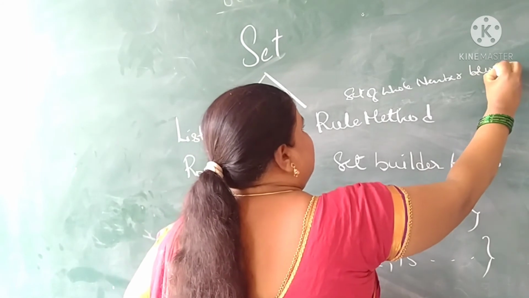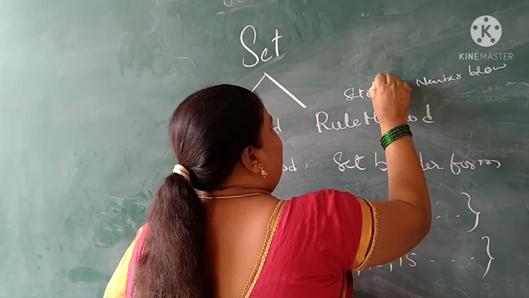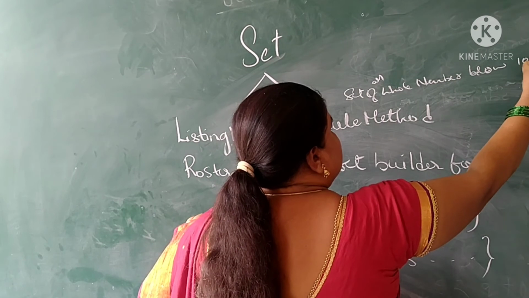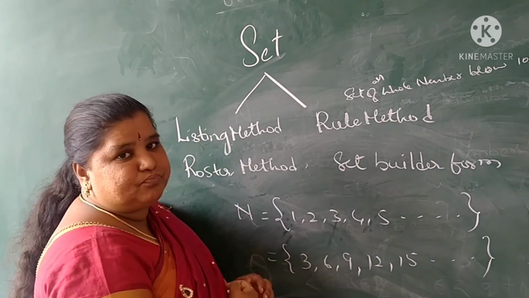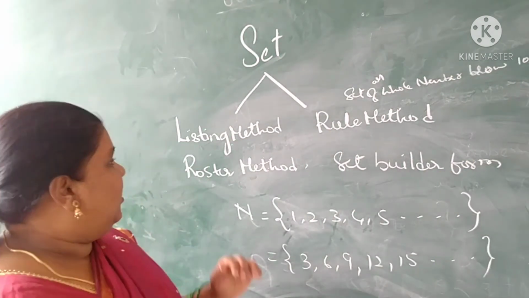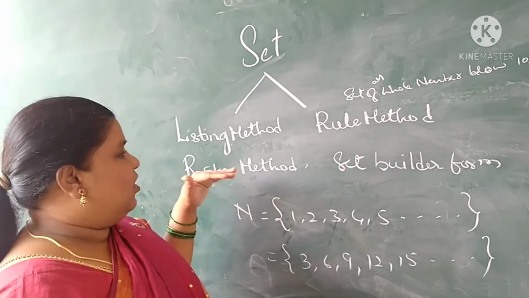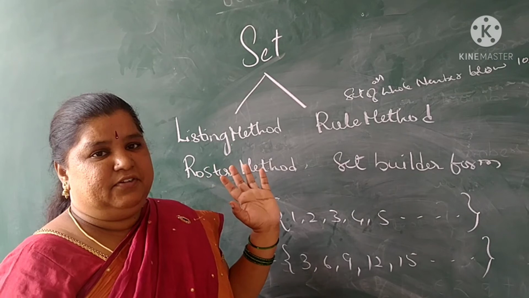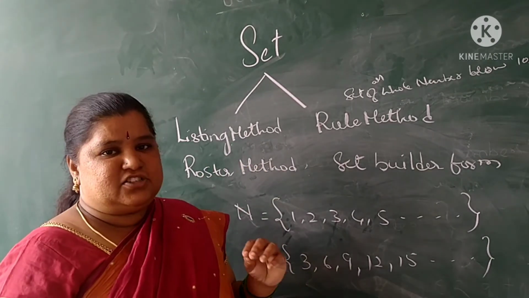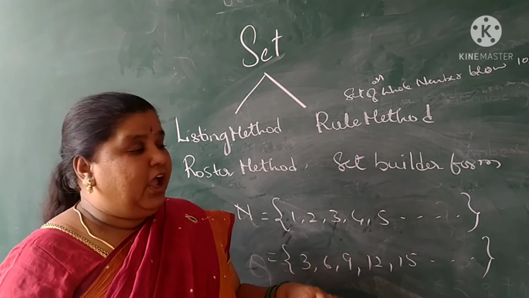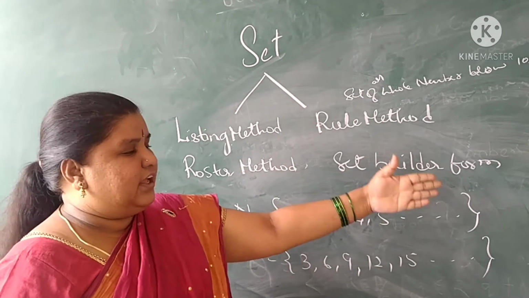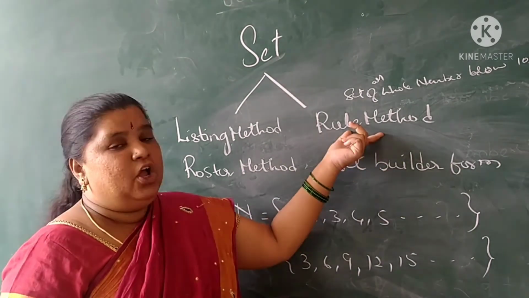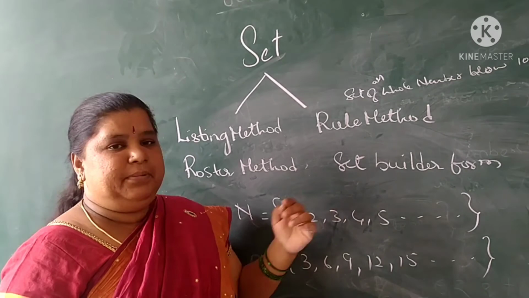But in the rule or set builder form, see here, if I ask you the set of all whole numbers below 10,000, how are you going to write it in the listing method or roster method? It is complicated, impractical, and also time consuming. At that time, we will go for another method. It is called the rule method or set builder form.